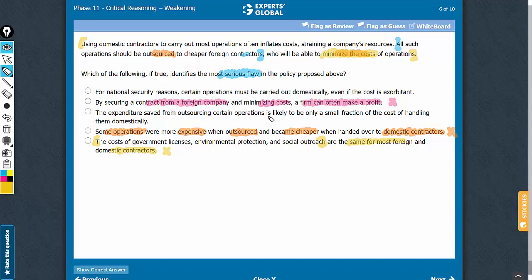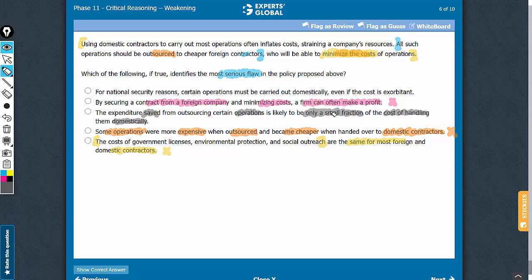A and C are two very close answer choices. Choice C is a genuine trap. Choice C is incorrect for a peculiar reason, and choice A is correct for a peculiar reason. Let's examine both. Answer choice C says that the saving is going to be only a small fraction of the cost of handling such operations domestically. But see, however small, there are going to be savings.